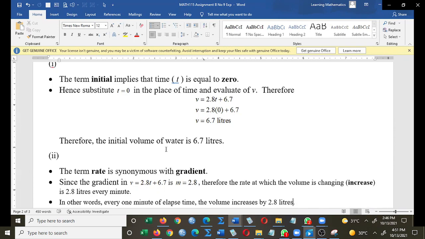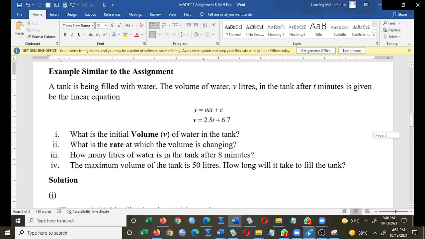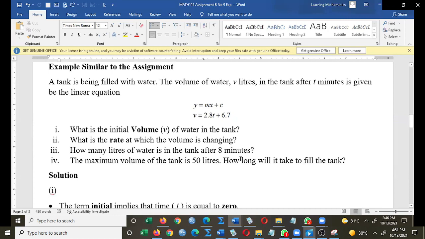Exactly. Per minute. You need to speak the language. The rate is 2.8 every minute. So every minute, 2.8. Okay? Half a minute would be 1.4, right? And so forth. Now, after some time passes, the volume is going to reach 8 minutes, isn't that so? According to part 3, 8 minutes are going to pass.